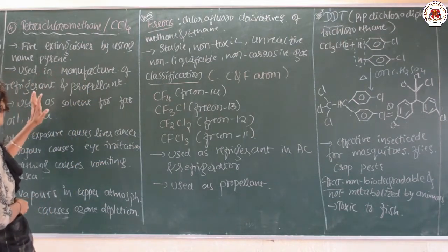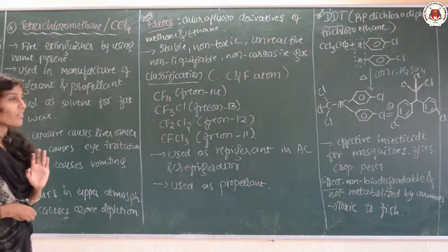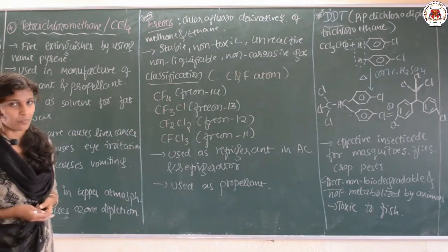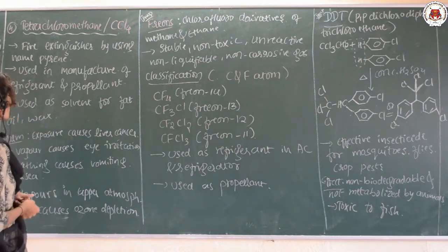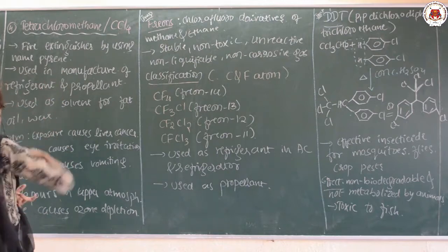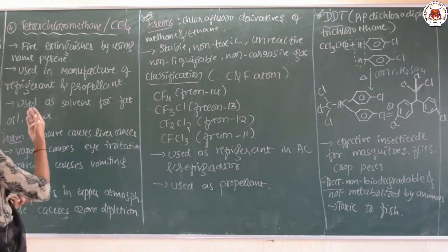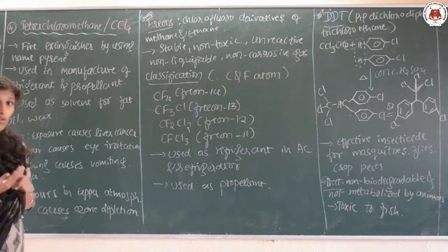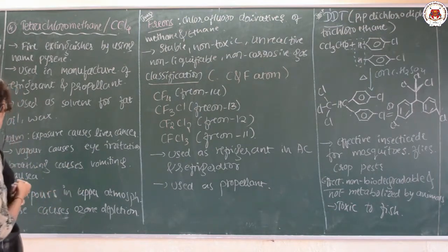It is also used in the manufacture of refrigerants and propellants, and as a solvent for fat, oil, and wax. So, all these are the uses of tetrachloromethane, that is CCl4: it is used in fire extinguishers, in the manufacture of propellants and refrigerants, and as a solvent for wax, oil and fat.